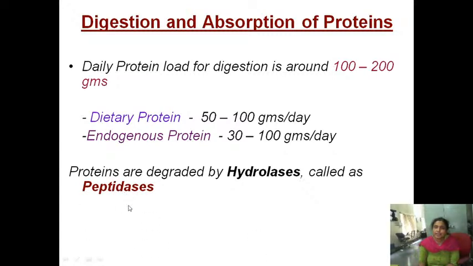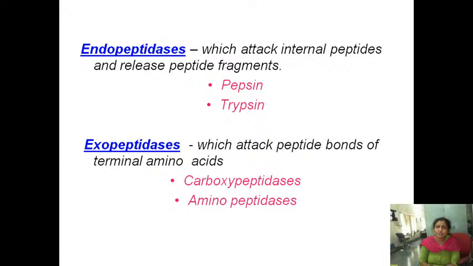Peptidases are the enzymes which are specific in hydrolyzing or breaking the peptide bonds, and those peptidase enzymes come under hydrolases. There are two types of peptidase enzymes available in our biological fluids. So what is the action of the peptidase? Peptidase is an enzyme which will break the peptide bonds present among the amino acids of the proteins. So during the digestion process, peptidase enzymes play an important role.